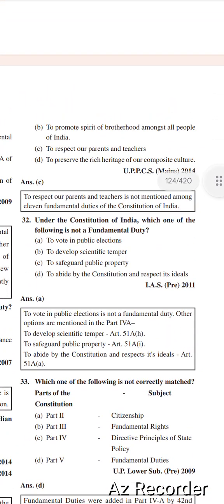Under the Constitution of India, which one of the following is not a fundamental duty? To vote in public elections, to develop scientific temper, to safeguard public property, to abide by the Constitution and respect its ideals. Right option is option A, to vote in public elections. Fundamental duties are to develop scientific temper, to safeguard public property, to abide by the Constitution and respect its ideals. To vote in public elections is not a fundamental duty. Other options are mentioned in Part 4A.